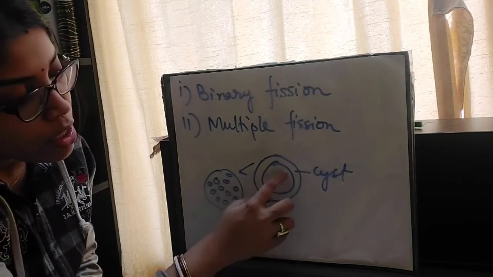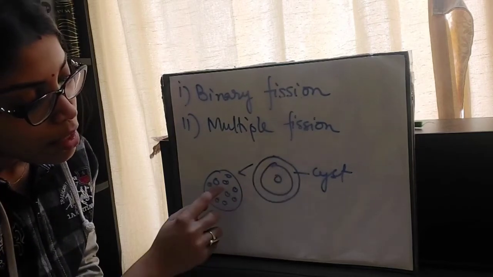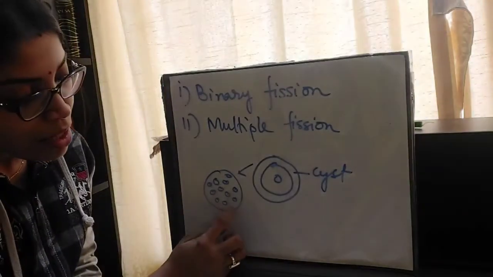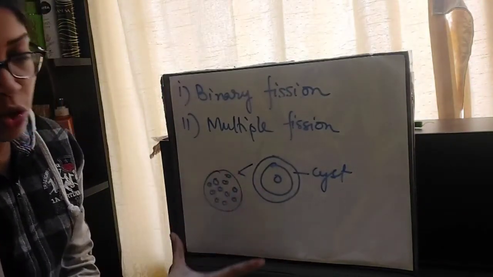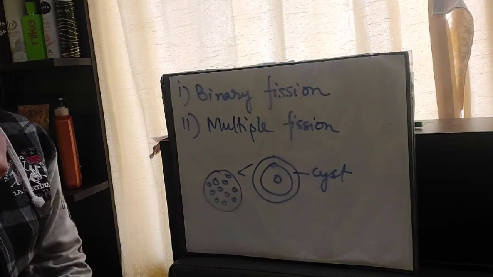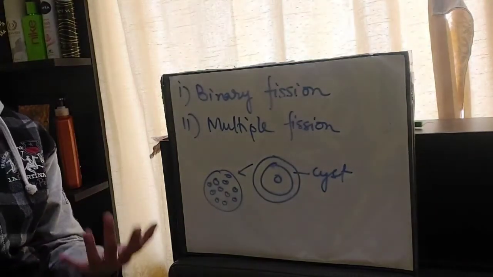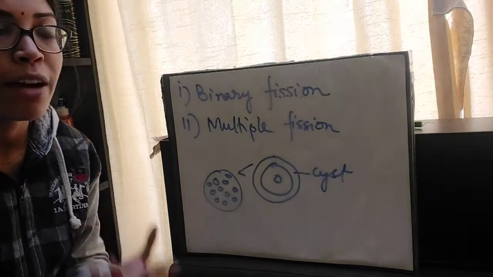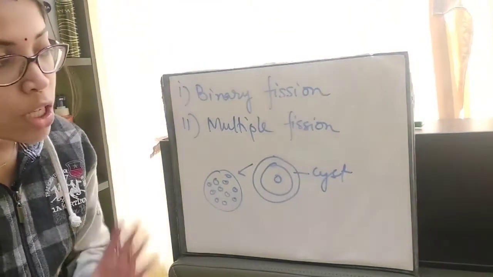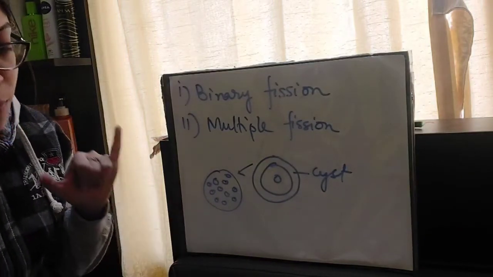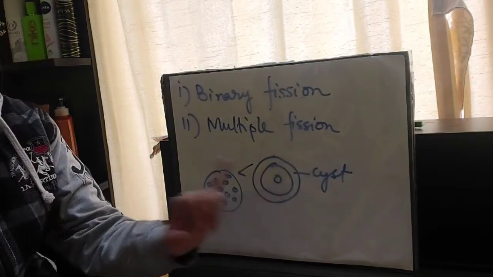So this cell no more exists. These very small daughter cells now exist, and when the cyst breaks, all these daughter cells come out, and each daughter cell will then grow into a new organism when they grow or divide further. This process is known as multiple fission, where multiple daughter cells are produced from one parent cell.